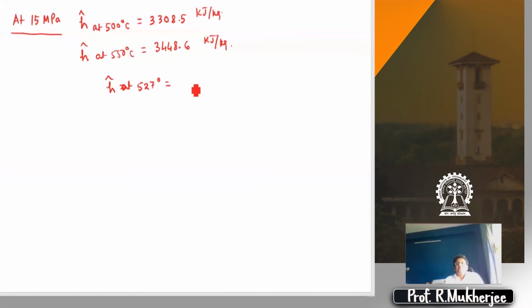So how do you find it out? 3381 maybe. I'll write down the formula: 3308.5 plus 3448.6 minus 3308.5 divided by 50, into 27. Let me do it.